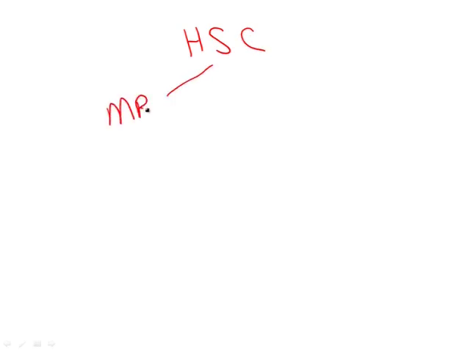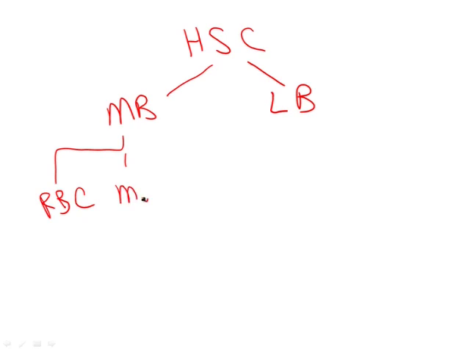a myeloid blast or a lymphoid blast. The myeloid blast is also known as the myeloid stem cell. The lymphoid blast is also known as the lymphoid stem cell. And the myeloid blast eventually has the ability to produce multiple myeloid lineages. For example, it can develop into an erythroblast that would produce the red blood cells, and it can develop into a monoblast that would produce the monocytes. It can develop into a myeloblast, which would produce the granulocytes, and it can develop into a megakaryoblast that would